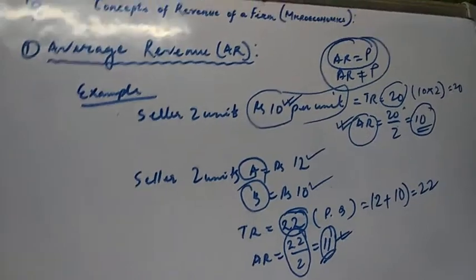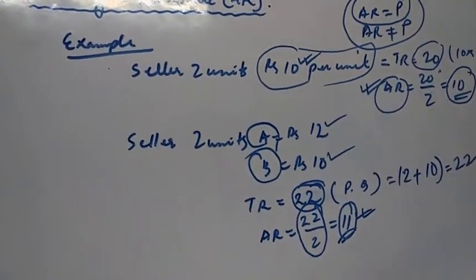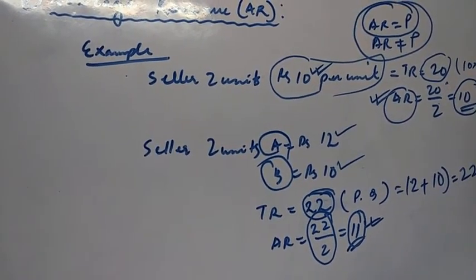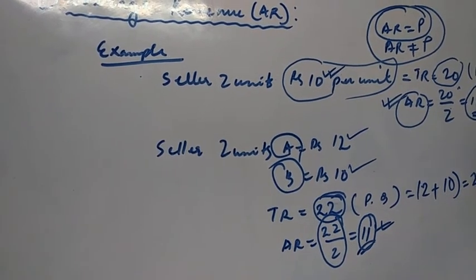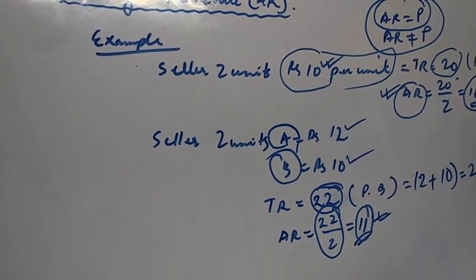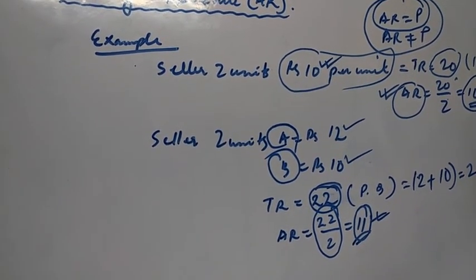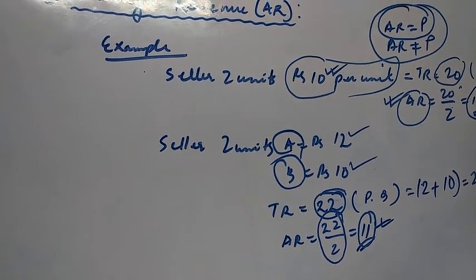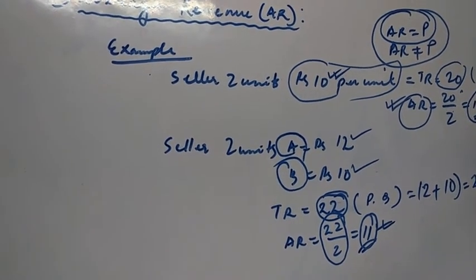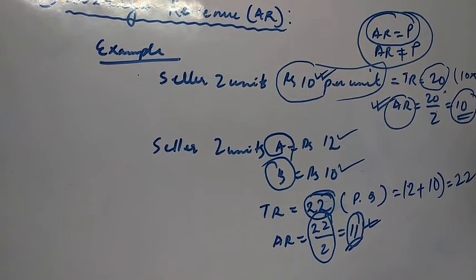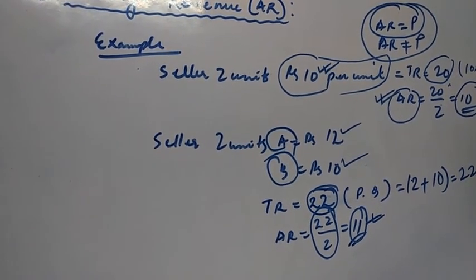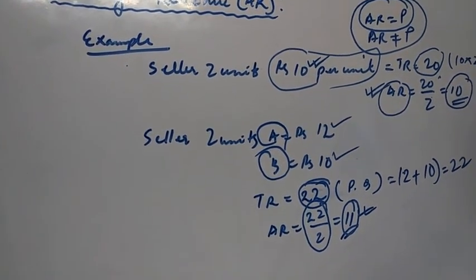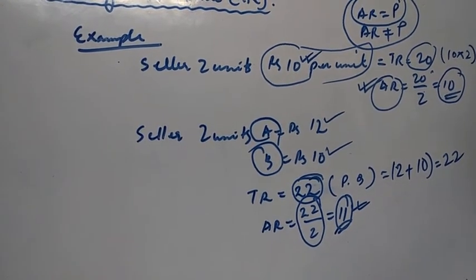But in actual life, we find that different units of produce are sold by the seller at the same price in the market, except when he discriminates and charges different prices for different units of goods. Discrimination of price would mean selling the same product at different prices.